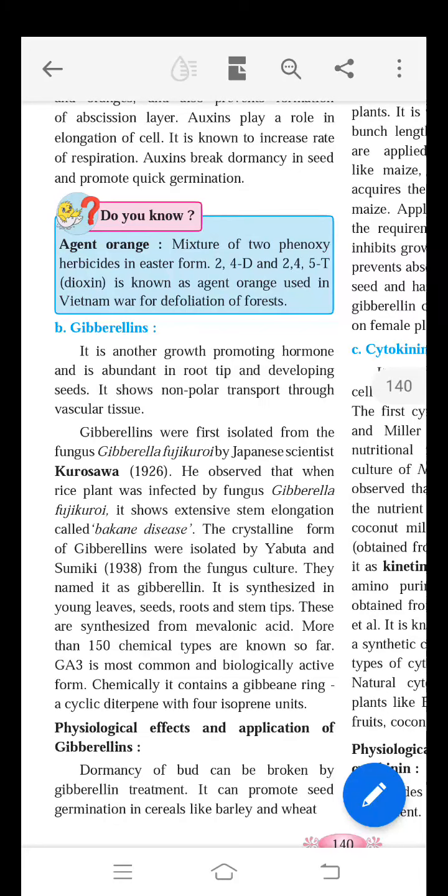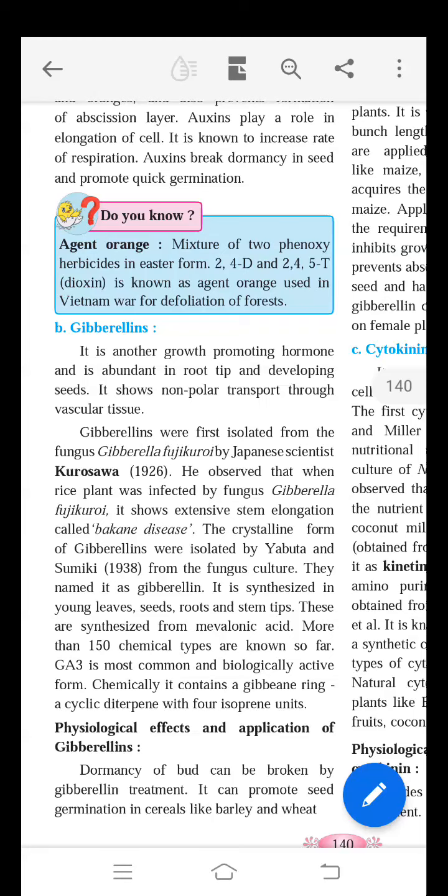In this video lecture, we are going to study the next growth hormone, gibberellin. Gibberellin is an important growth promoting hormone in plants. Gibberellin was isolated from the fungus Gibberella fujikuroi. The fungus Gibberella fujikuroi causes Bakanae disease in rice, and from this fungus the crystalline form of gibberellin can be isolated, hence the name gibberellin.